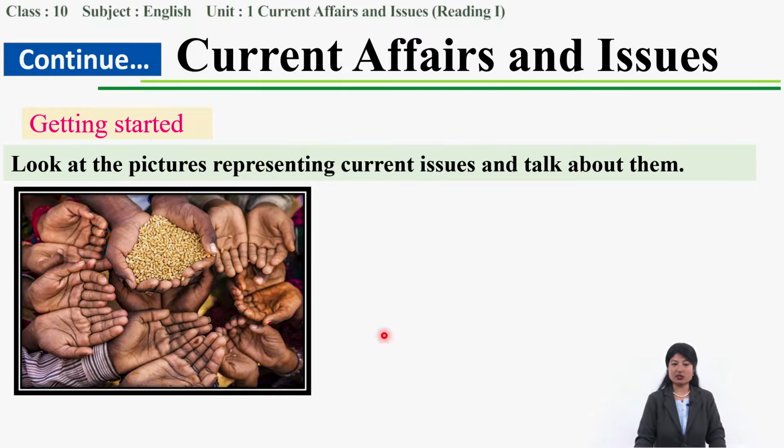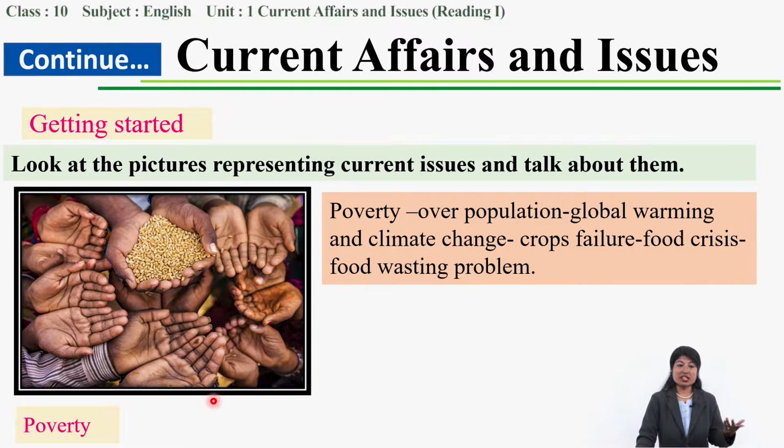Okay, then finally we have this picture. What do you guess? What can you see over here? A pair of hands. The person has food and all others are asking for it. So definitely the picture represents, what is it? Yes, it represents poverty, right? Poverty is of course the result of overpopulation. When there are many people, of course the need is more, and this is the result when there is less food.